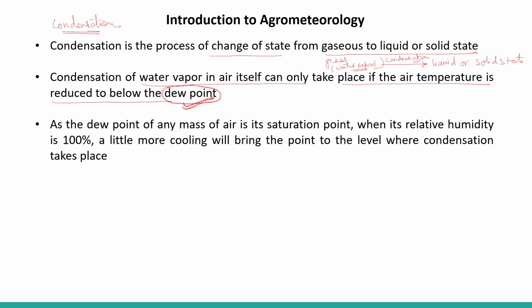The dew point of any mass of air is its saturation point, when its relative humidity is 100%. At the dew point the relative humidity is 100%, and a little more cooling will bring it to the level where condensation takes place. If there is more cooling, then the condensation phenomenon takes place.